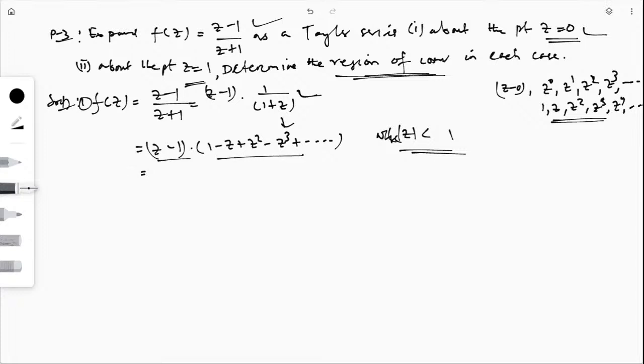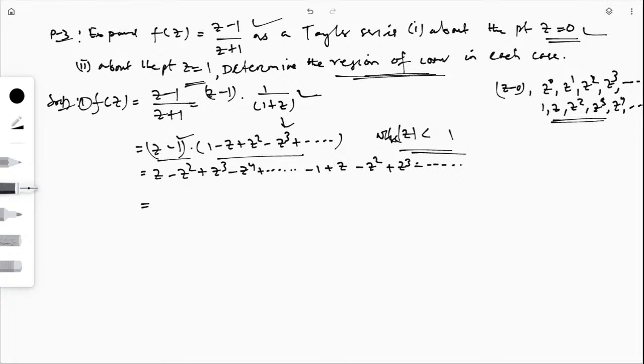After multiplication, what you will get? This is z minus z square plus z cube minus z4 plus dot dot dot. Then also multiply minus 1. Then this is minus 1 plus z minus z square plus z cube minus dot dot dot.